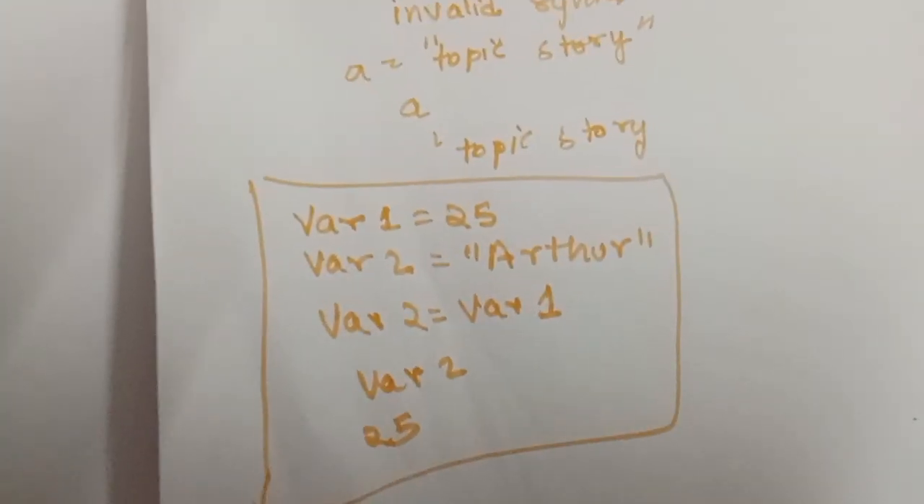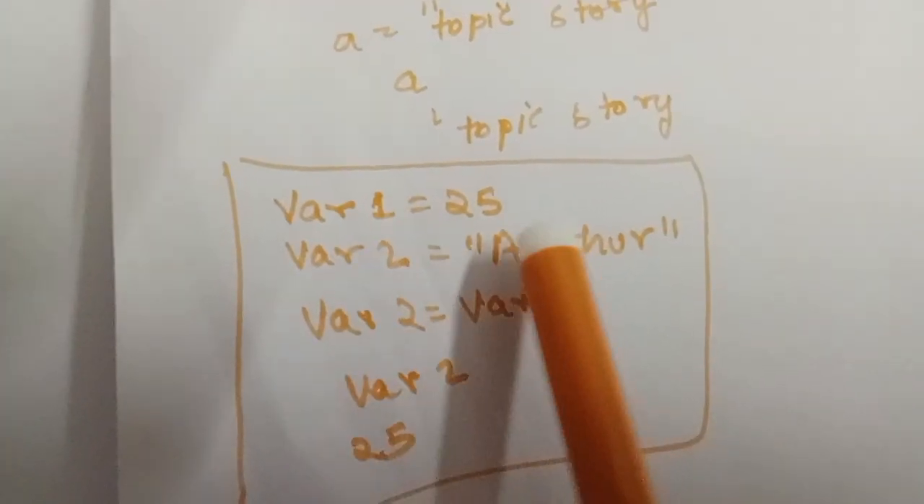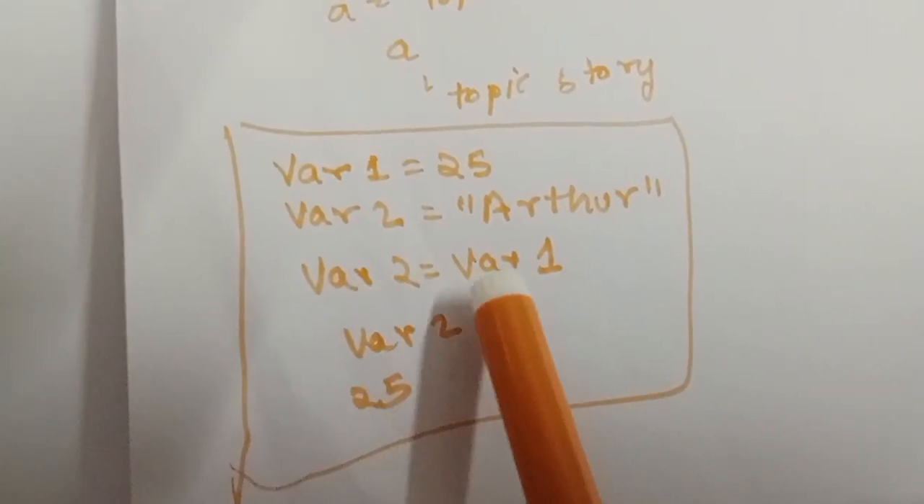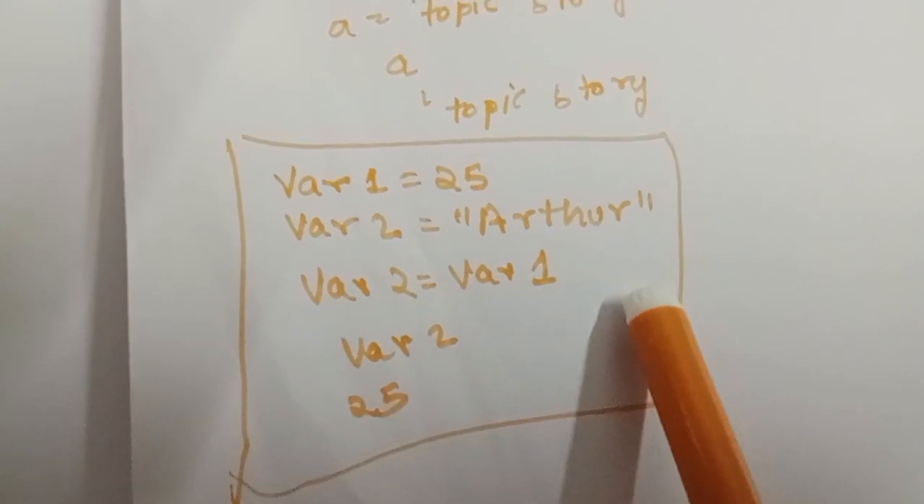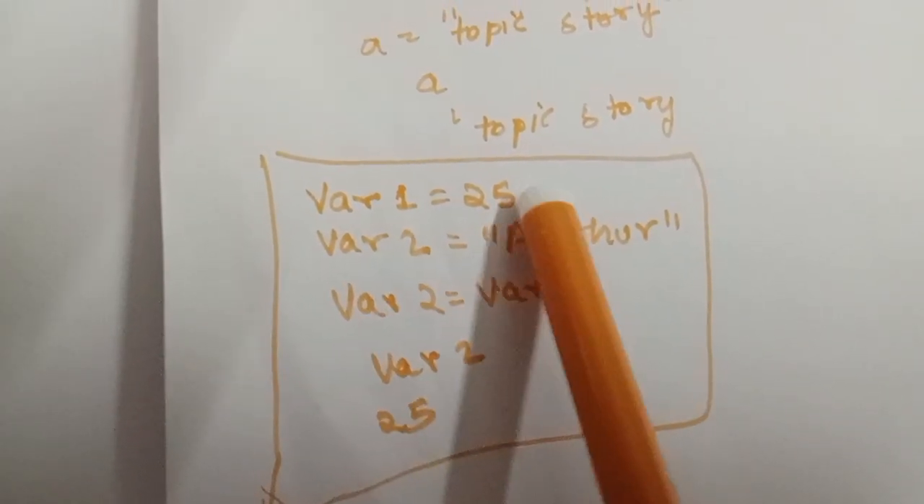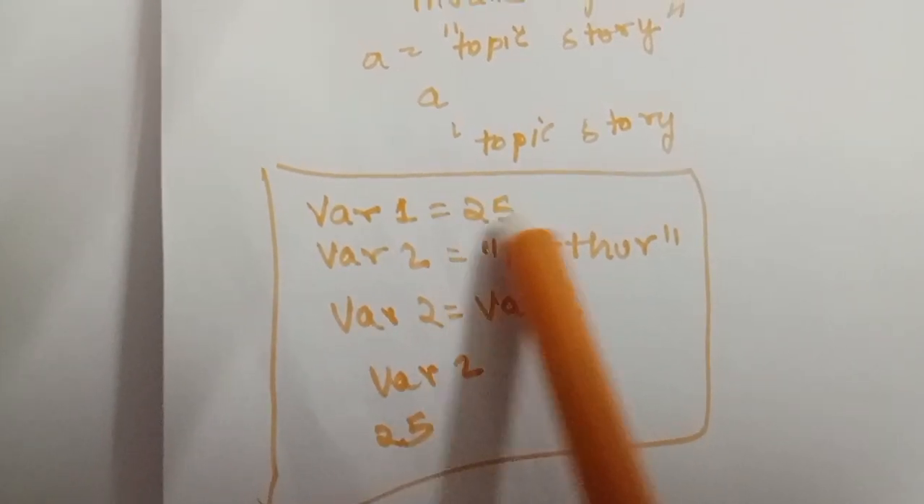So in this case, variable 1 is assigned with 25 and variable 2 is assigned with this name, and variable 2 is assigned is equal to variable 1. So when we print variable 2, variable 2 will take the value of variable 1, 25. So 25 will print.